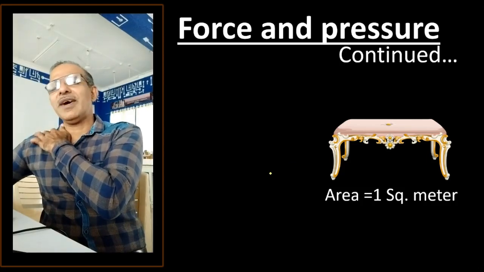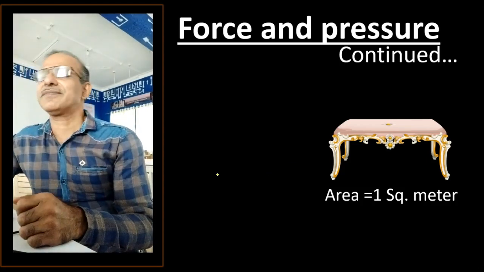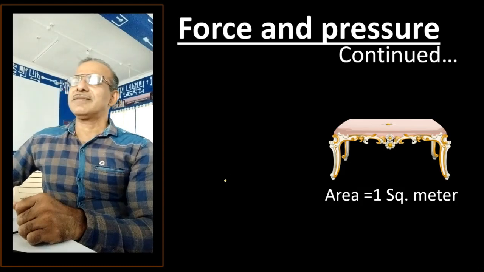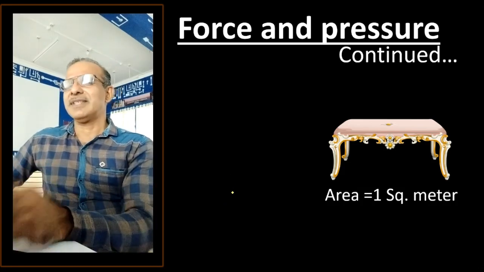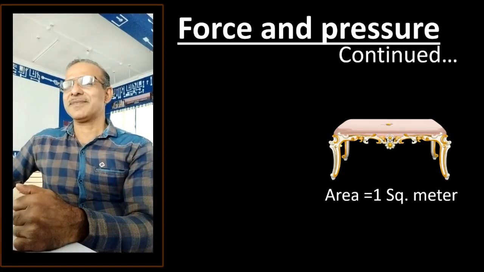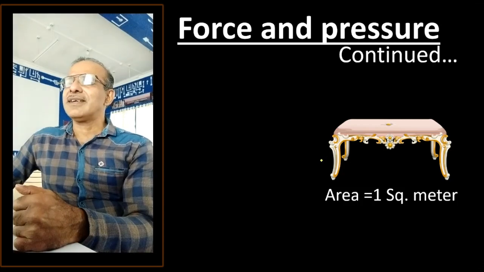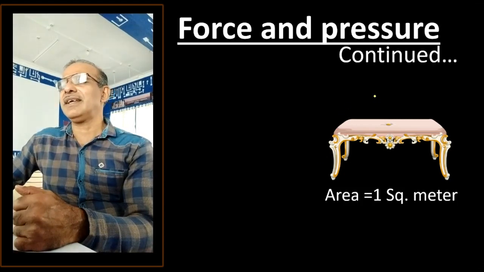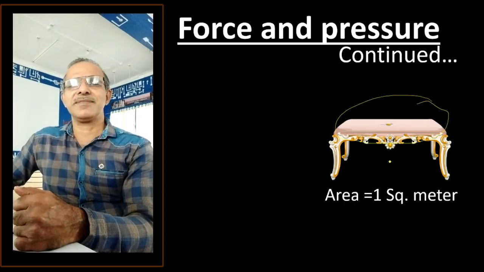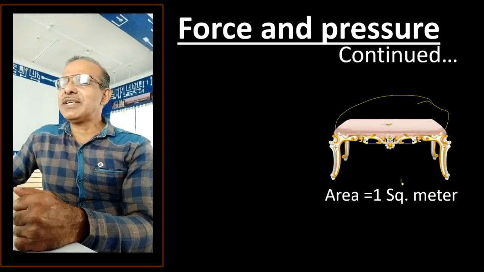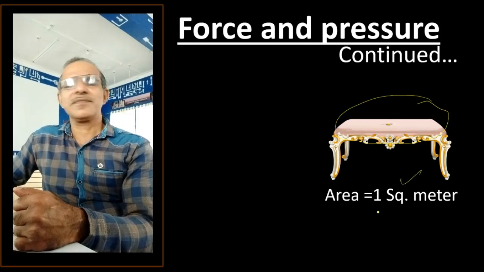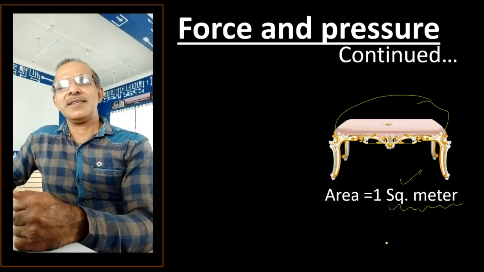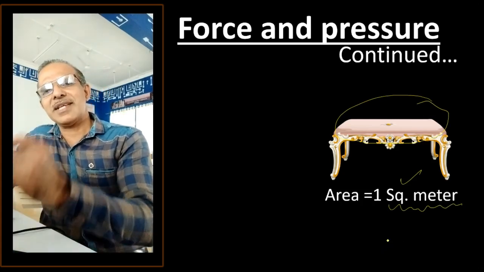Now we shall have one small illustration. Let us consider the same table, and the entire surface area of that table is 1 square meter. The unit of area is the square meter, standard unit.